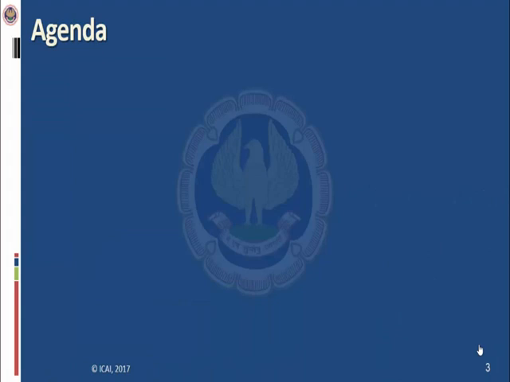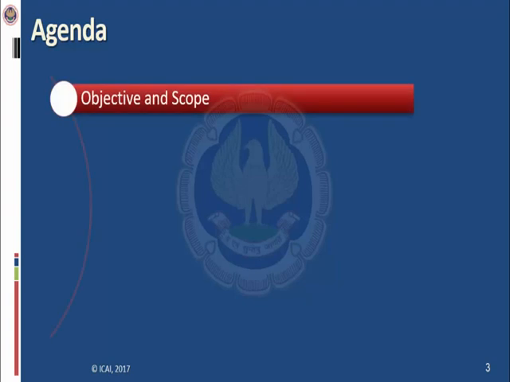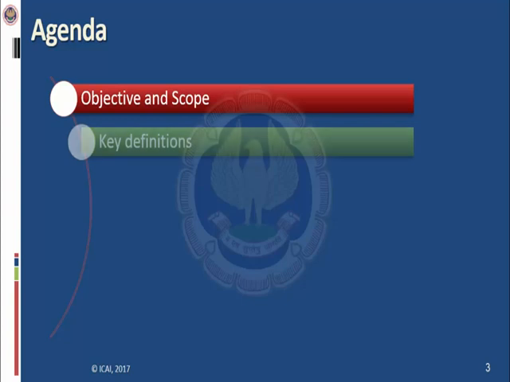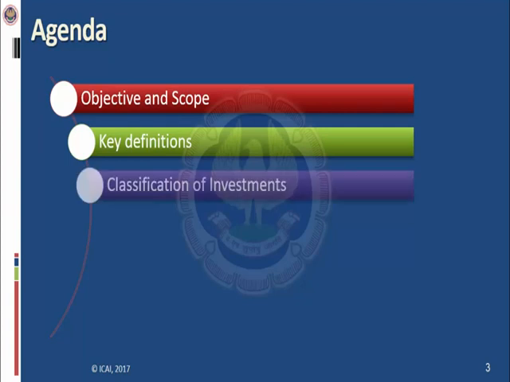Now coming to the agenda of Accounting Standard 13, we'll see what we are going to learn. First is objective and scope: why this standard is issued and what the parameters of the standard should be. Then key definitions, the important terms used in this standard.